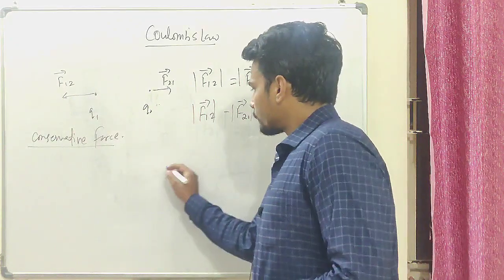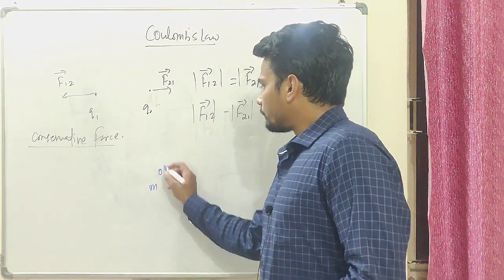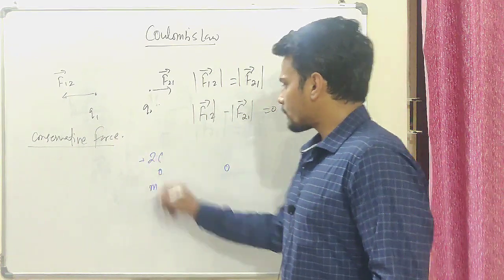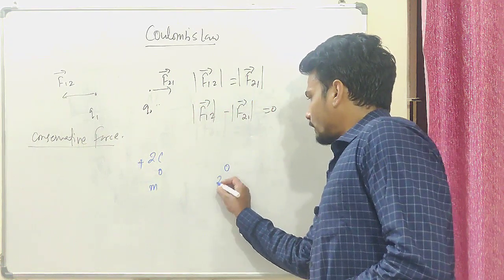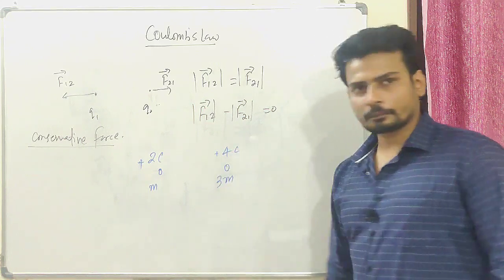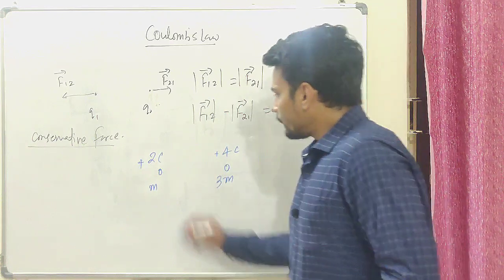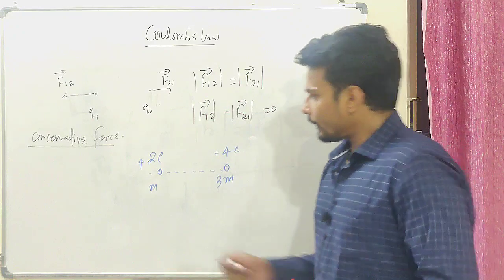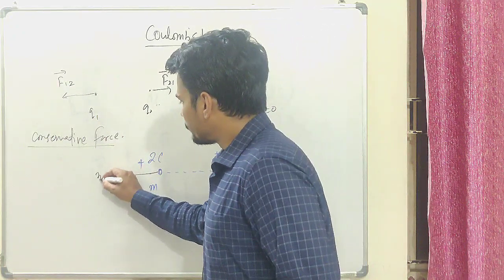Let's say I have a body with mass m, and here we have 2 coulombs of charge. And here I have one more charge, positive 2 coulombs. I have one more body of mass 3m, and the charge over here is positive 4 coulombs. Initially I have kept them at rest. Now the moment I leave them, let's say this body started moving towards left with a speed of 30 meters per second.